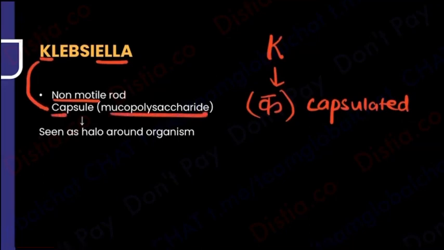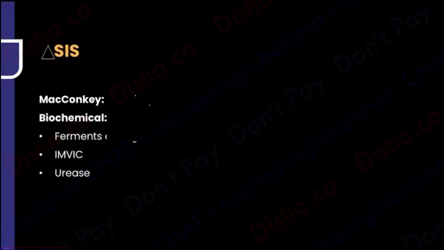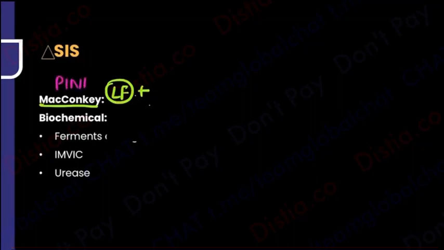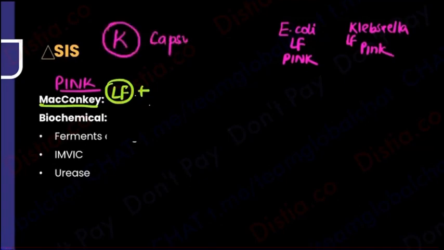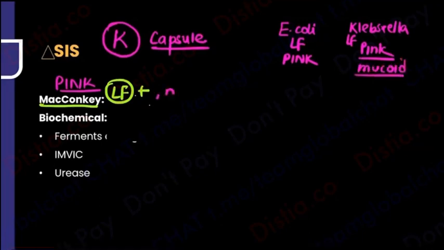So now, because of that capsule, is there something that you're going to find out? Let's see. So tell me, on a MacConkey agar, is it a lactose fermenter? Yes, E. coli, Klebsiella, they are lactose fermenters. But did you also notice that on MacConkey, what color do we get for lactose fermentation? You get a pretty pink color. So now if I ask you, E. coli is also going to be a lactose fermenter and is going to give you a pink color. And Klebsiella is also a lactose fermenter and is going to give you a pink color. How will you differentiate? So you will say Klebsiella has a capsule. Anything that has a capsule will not only give you a pink colony, but will also give you a mucoid colony, not just a pink colony, also a mucoid colony.